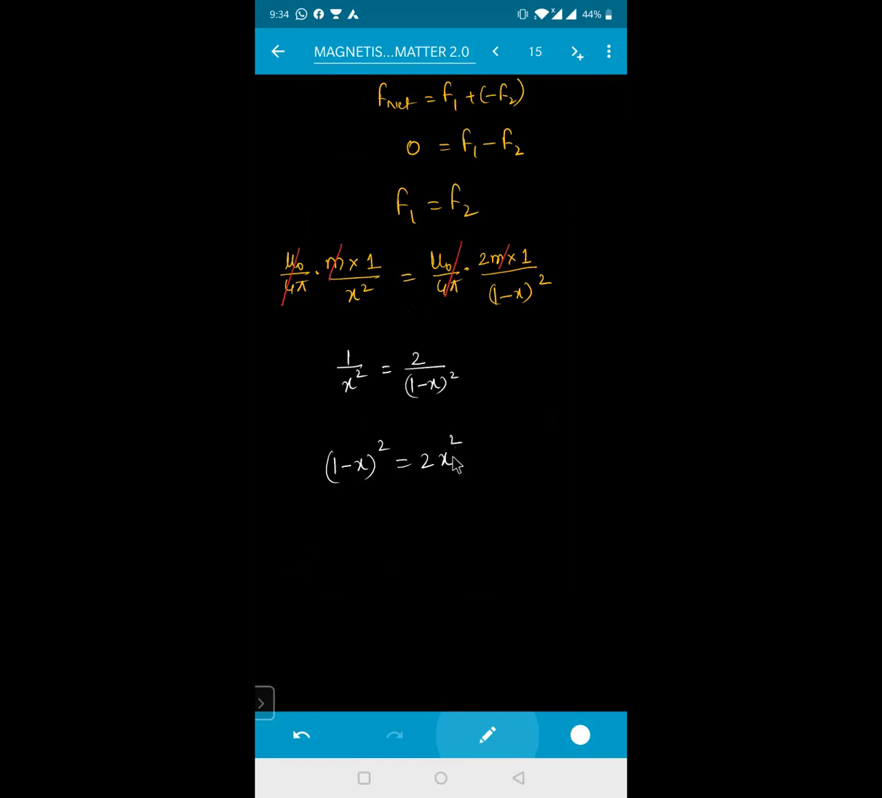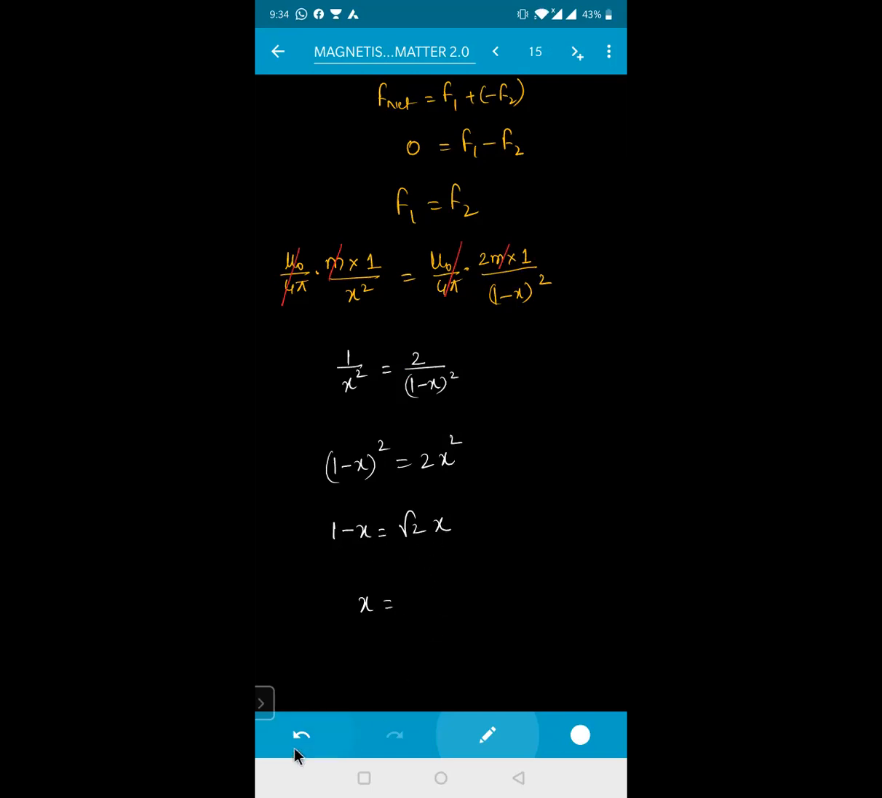Or else I can write this if I'm removing this square root. So this will become 1 minus x equal to root 2 into x. So x value will become how much for me? 1 minus x is root 2 into x. So x value will become how much for me?